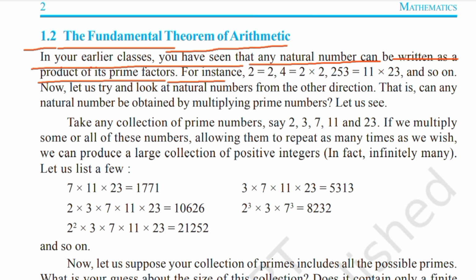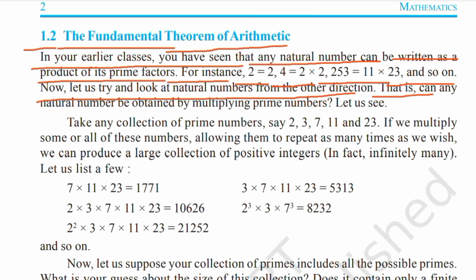For instance, 2 is equal to 2, 4 is equal to 2 into 2, 253 is equal to 11 into 23, and so on. Now let us try and look at natural numbers from the other direction.